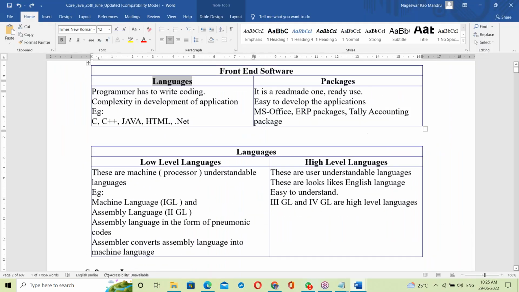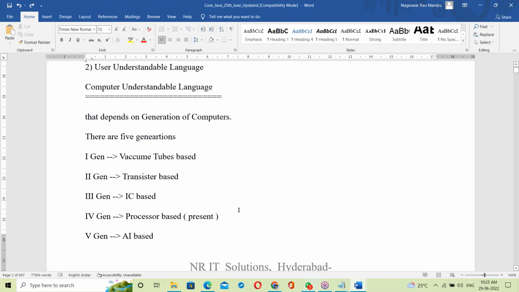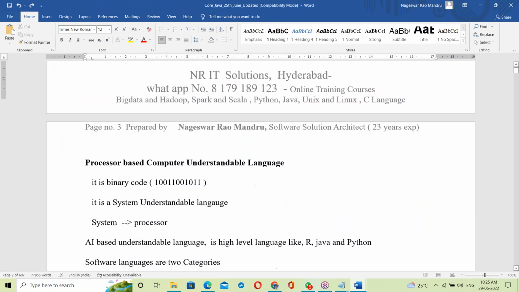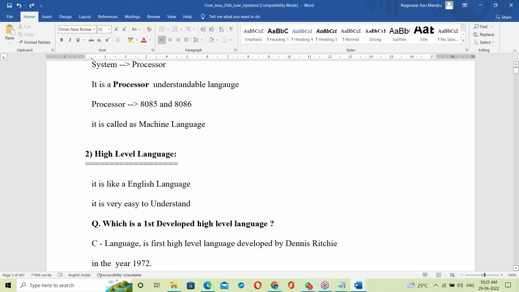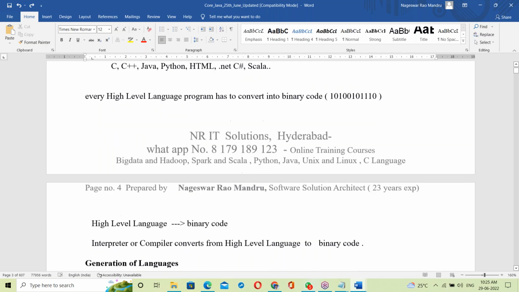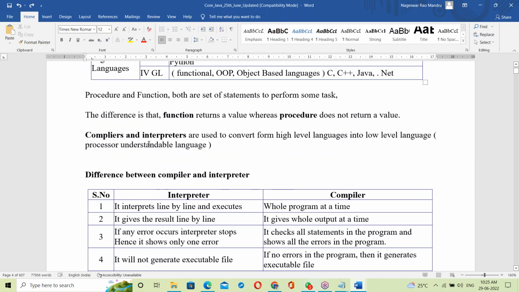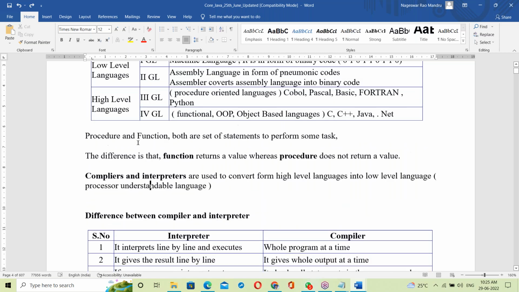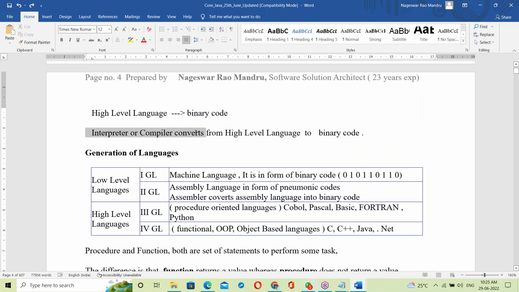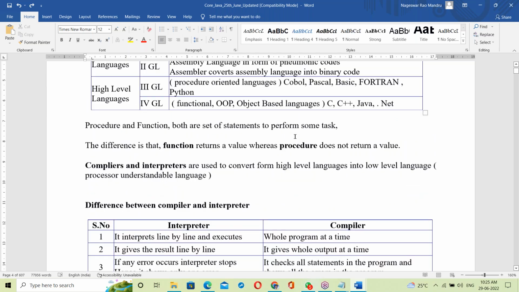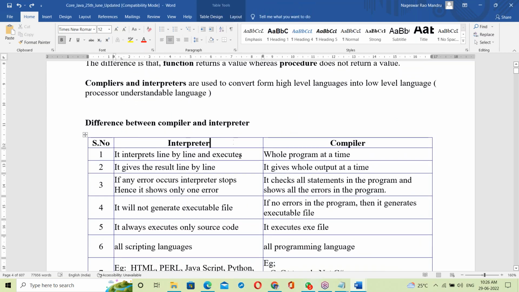What I have discussed till now is in the document here, including the generation of computers. Every topic is prepared in the document. Interpreter or compiler converts high-level language to binary code, so the next topic is about interpreter and compiler.